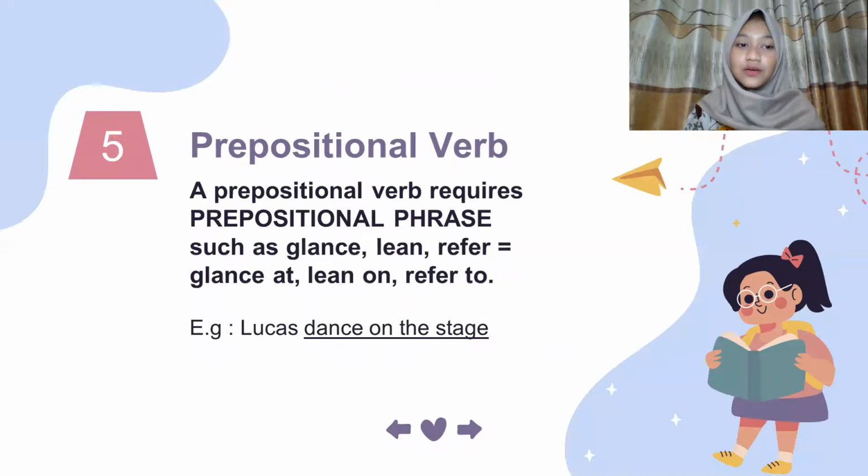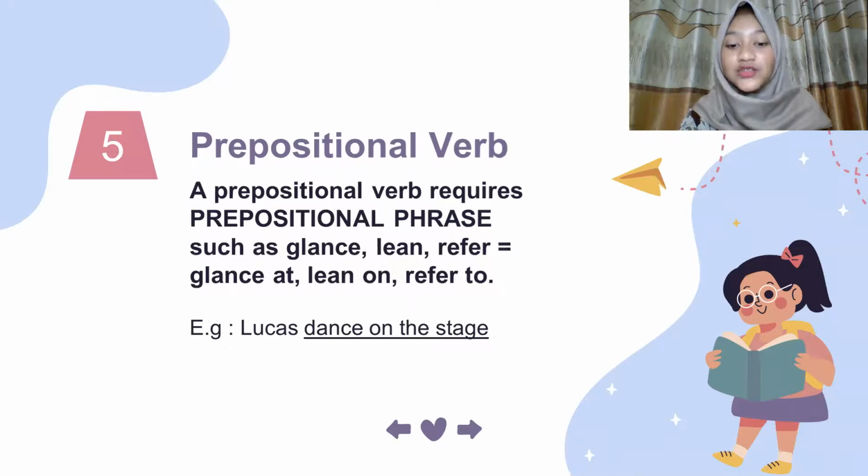Let's move to number 5. We have a prepositional verb. Anyways, a prepositional verb is a verb that is followed by a preposition. So the meaning of these two words together is usually very similar to the original meaning of the verb.